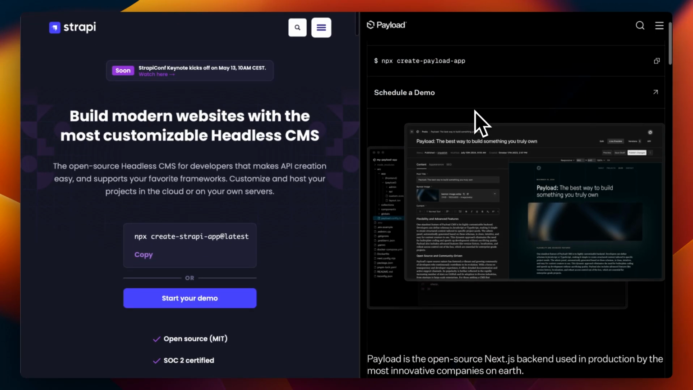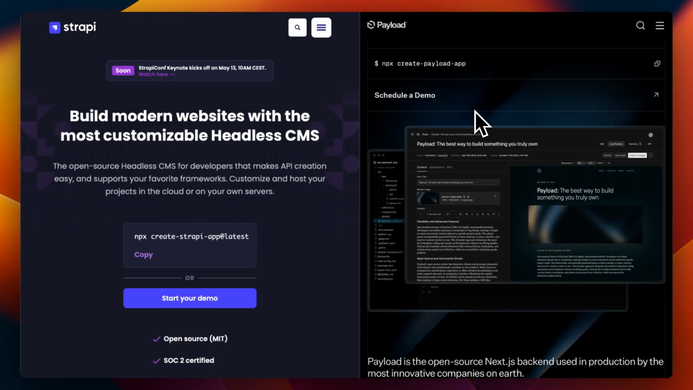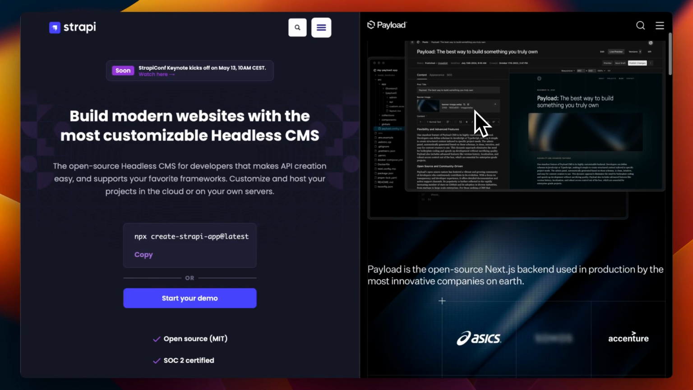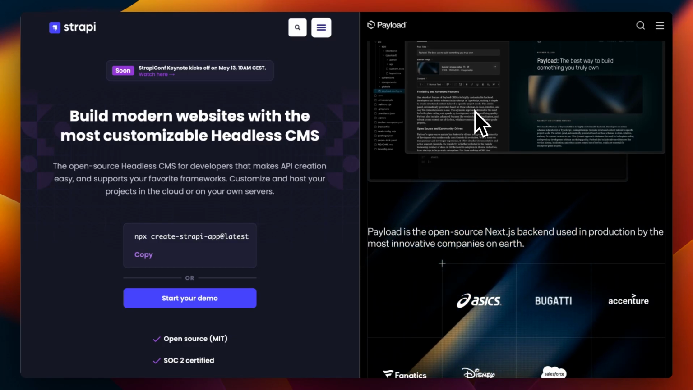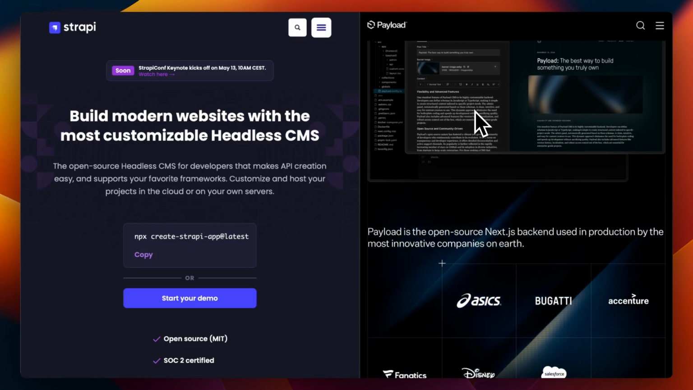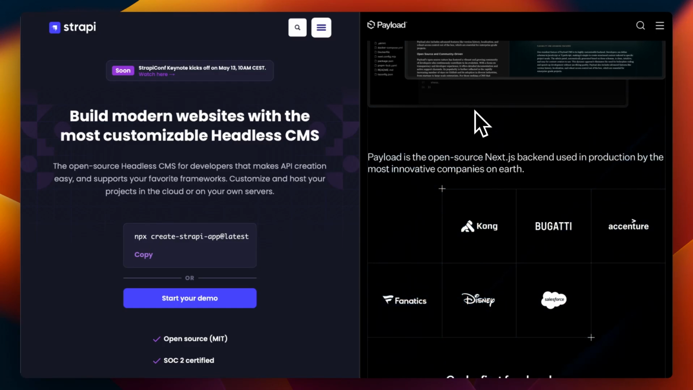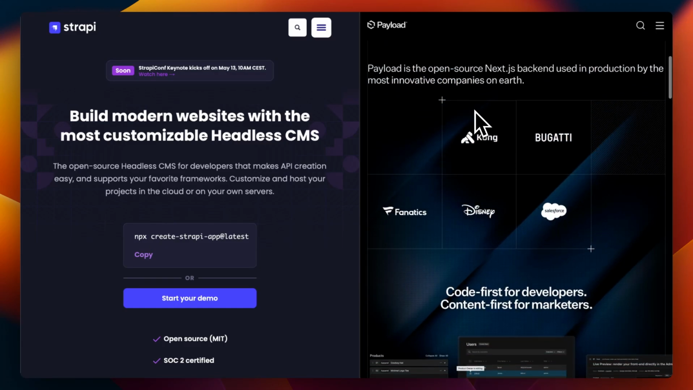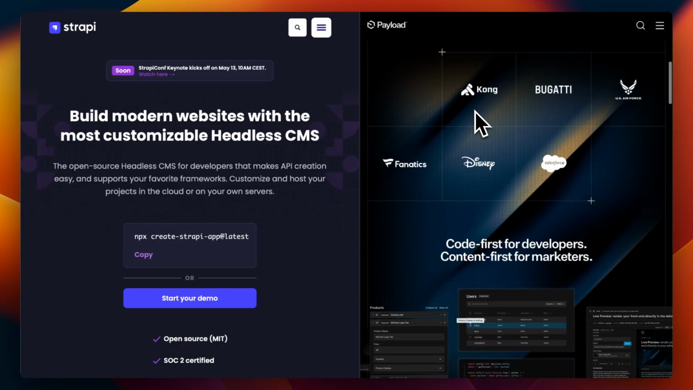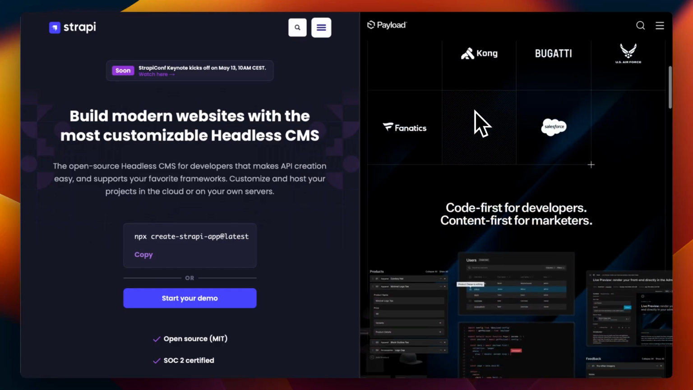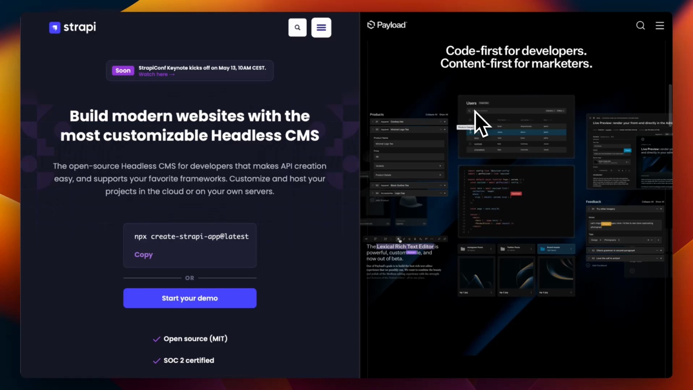Payload is also built with Node.js, but it's more of a developer-first CMS. Instead of GUIs and plugins, you configure everything in code, giving you full control, better performance, and no vendor lock-in. Why it stands out is because it has no database required out of the box. It's got TypeScript support built in and is fully self-hosted, highly customizable.